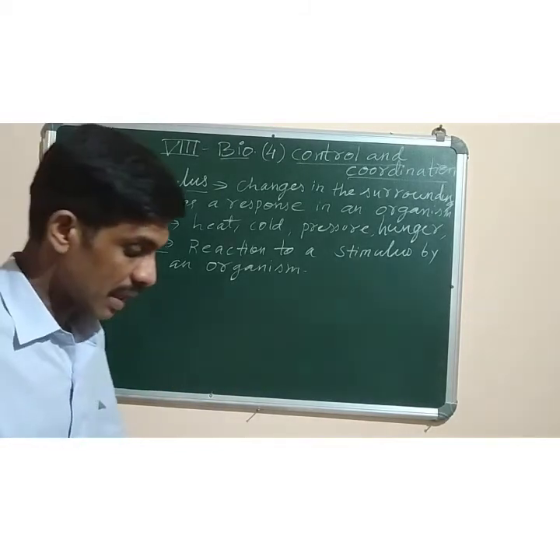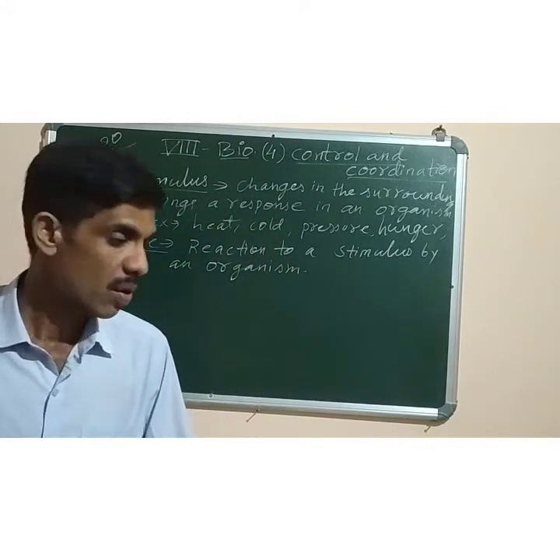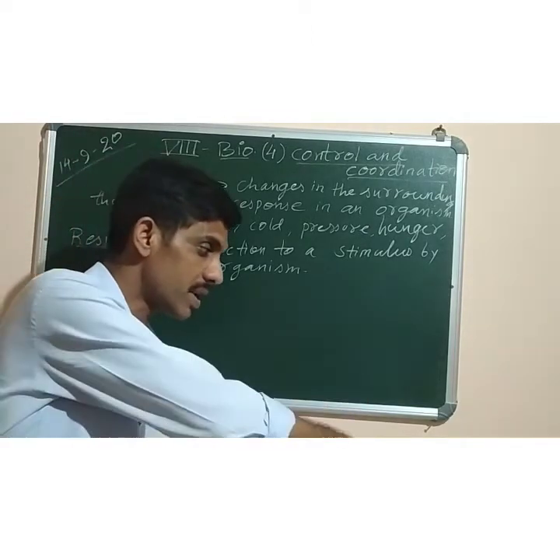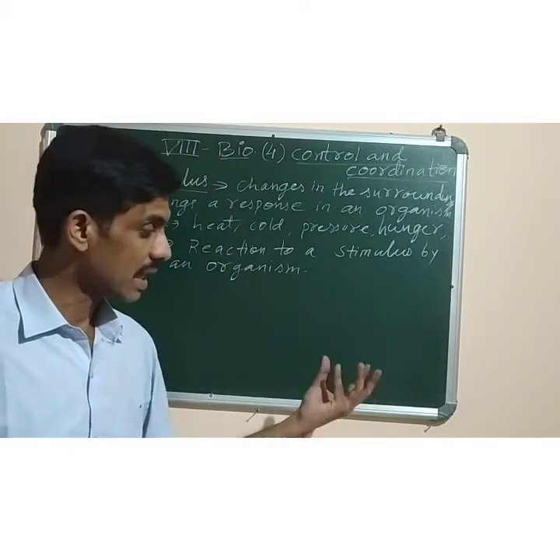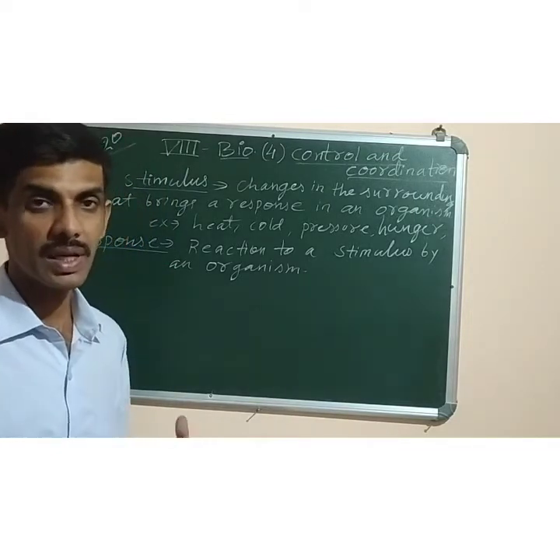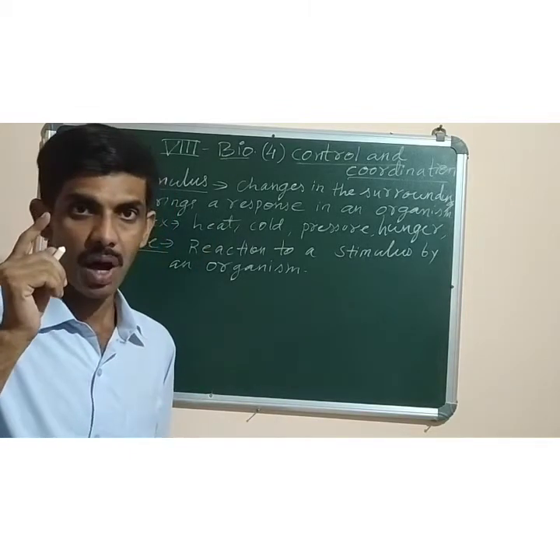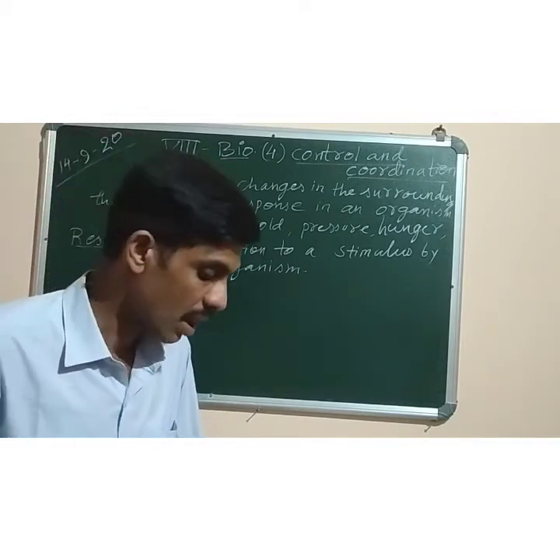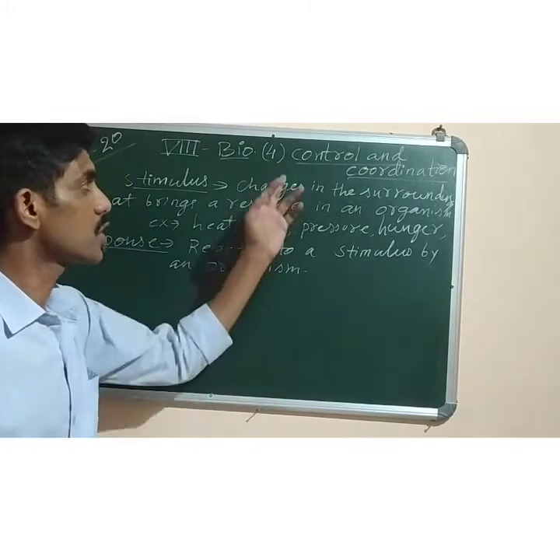Now the next topic is moving our hand away. Once we touch a hot object like a hot frying pan, by mistake, we will immediately pull away our hand. So the heat of the hot object, that is the frying pan, is the stimulus, heat is the stimulus there, and withdrawal of our hand, that is pulling our hand away from that hot object, is the response that we do.